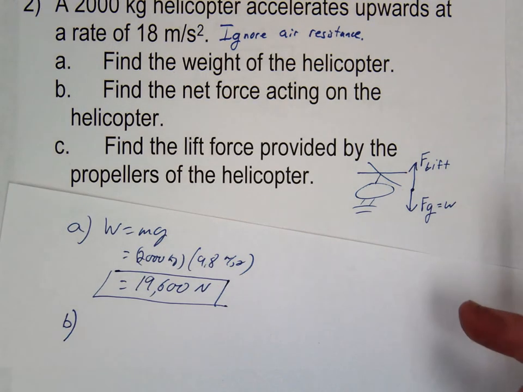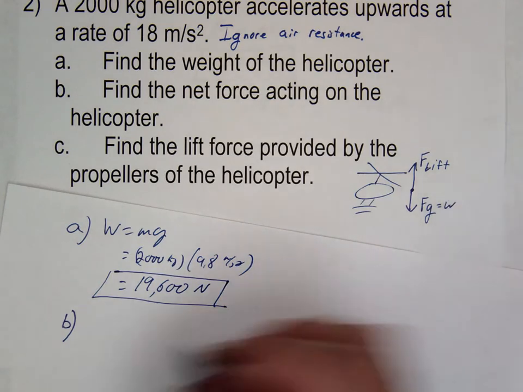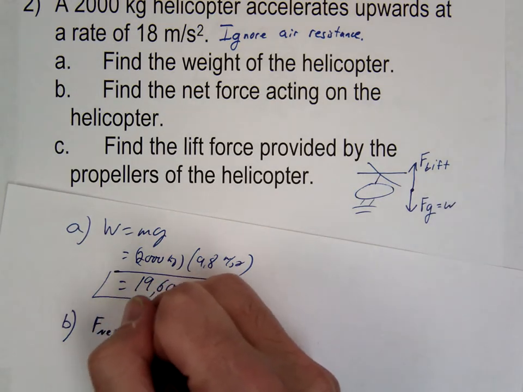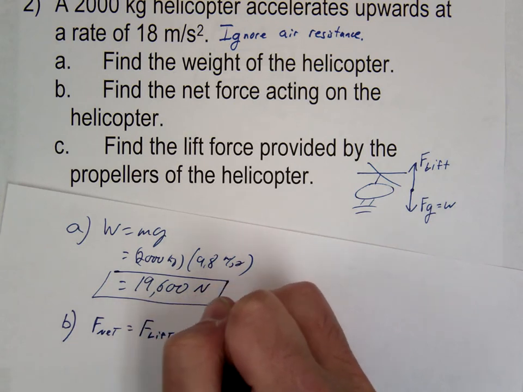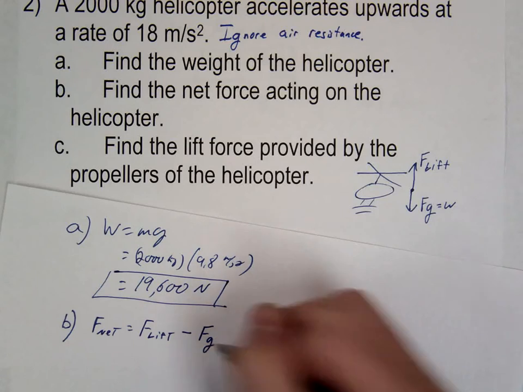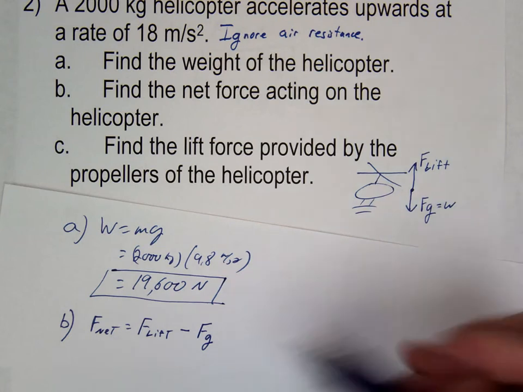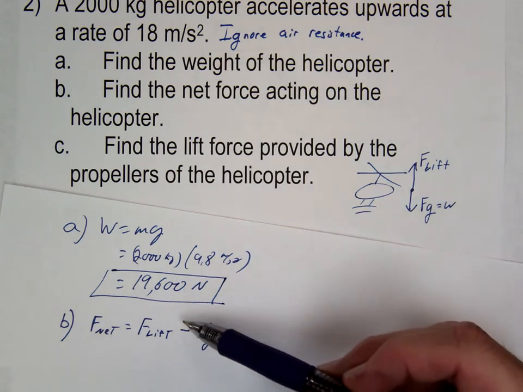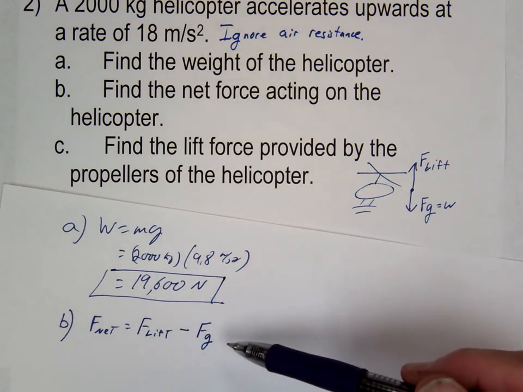So in the previous problem, how did we find the net force? We just kind of added and subtracted all the forces. In this one, you could do that also. We could say, all right, F net equals the lift minus gravity, right? However, what's the problem with this? I didn't tell you the lift, right? We don't know how much the lift is. So we can't actually use this to find this. What do?